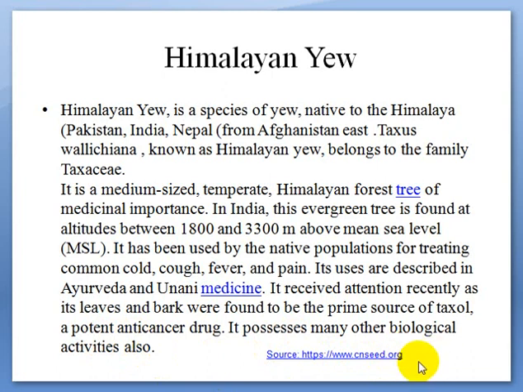You can find more information on this Himalayan yew by searching www.iucn.org.